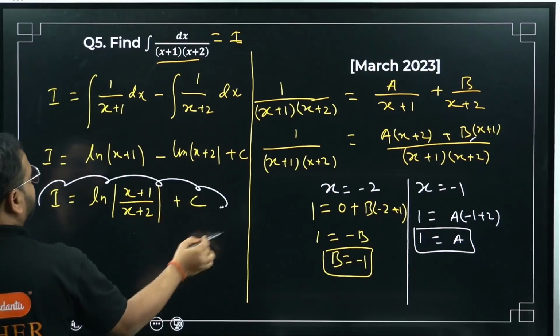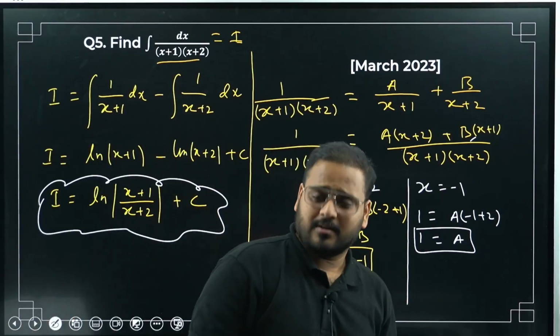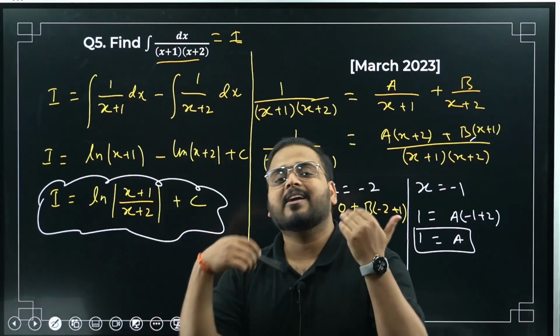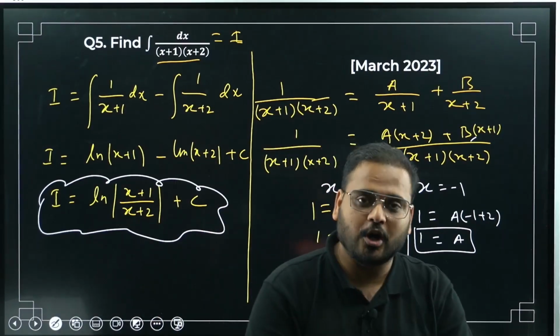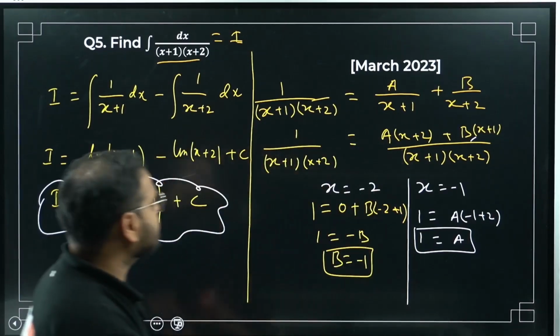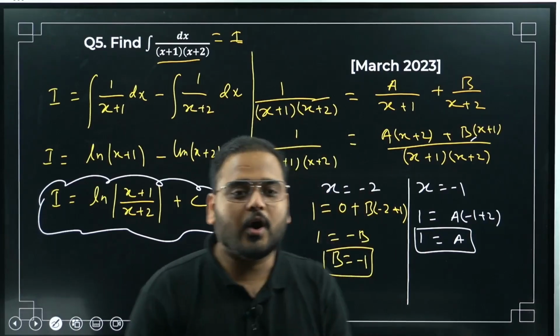Please cross check. If there is any confusion, any doubt, or any mistake I've made, it sometimes happens in the flow, so let me know in the comment section. I'll try to make a change to it, but whenever I'm doing my work I try to avoid any mistake so that my students are not confused at all. Great. So moving on to question number 6.